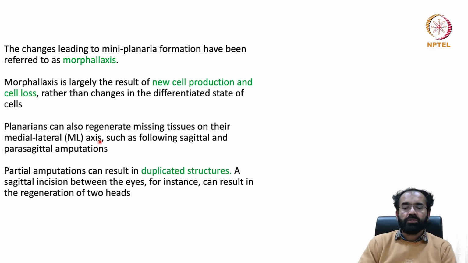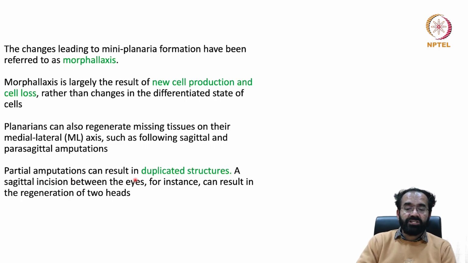So Planaria can also regenerate missing tissues on their mediolateral axis. Mediolateral means, you can say, you have a chest, you have a sternum right in the center of your body, and to your right hand, that is one mediolateral axis. Your chest to your left hand is another mediolateral axis. So it can make organs on that side also, not that it has to be cut horizontally or longitudinally. It can have sagittal and parasagittal sections.